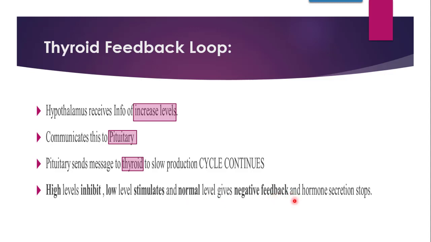So this was with respect to positive feedback. This is with respect to negative feedback. Negative feedback will stop the secretion of thyroid hormones, and positive feedback, according to the need, will send a message to the hypothalamus, and accordingly the actions will take place along the hypothalamus, pituitary and thyroid axis. So this hormone regulation is done this way.